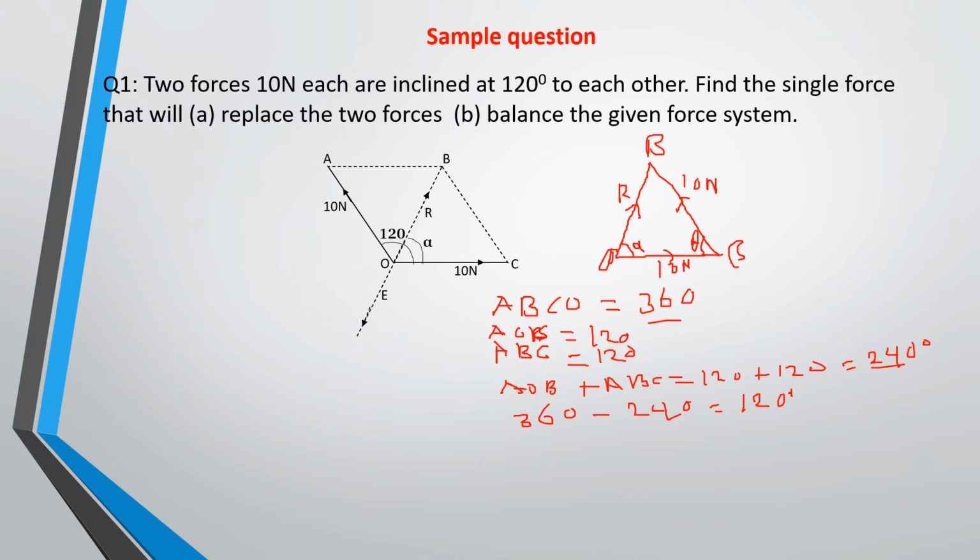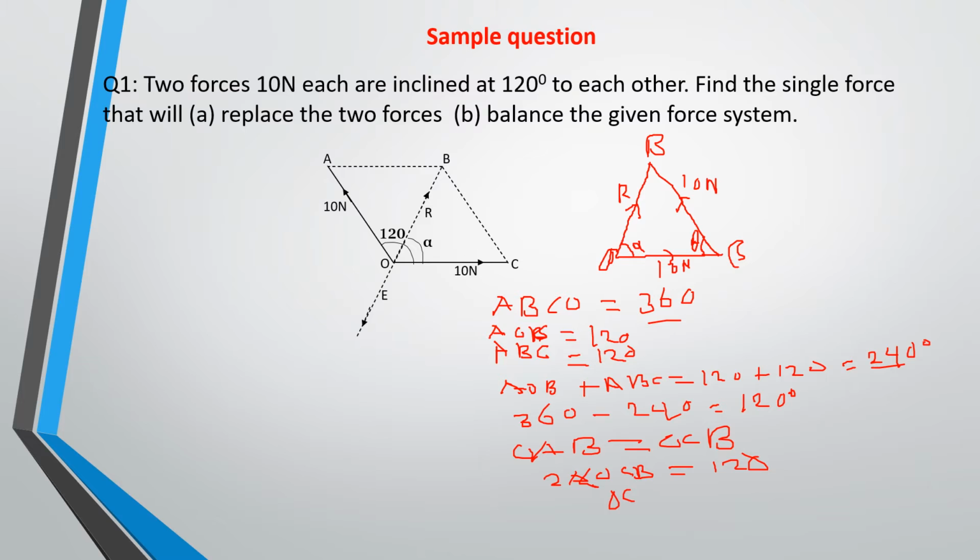Now, since OAB is equal to OCB, we have that 2 times OCB is equal to 120, since the two angles are equal.